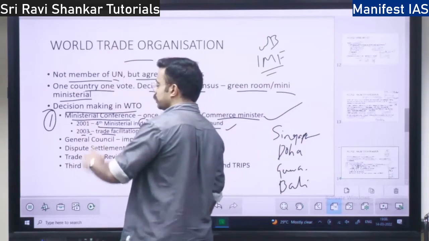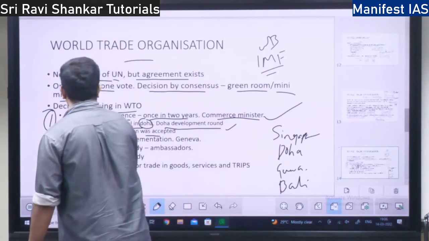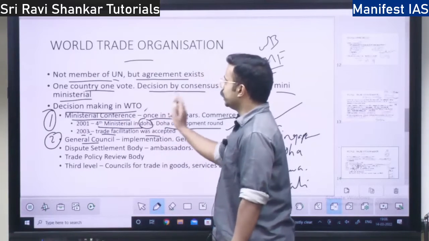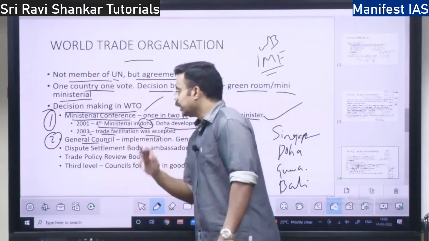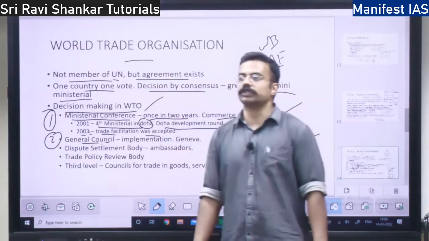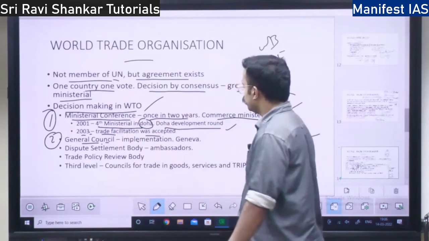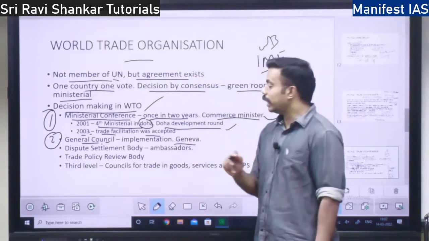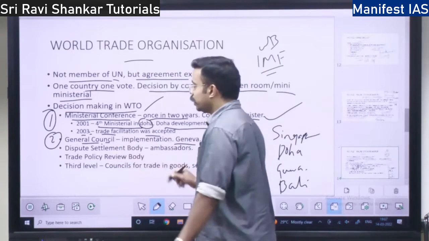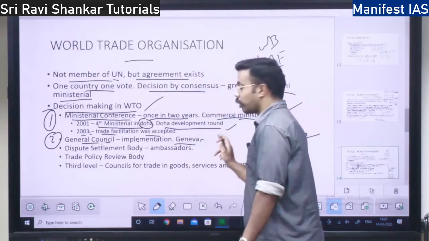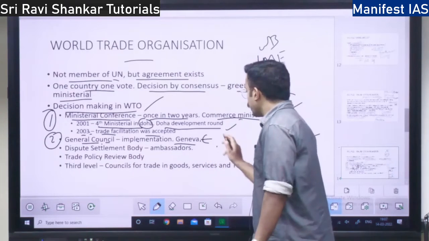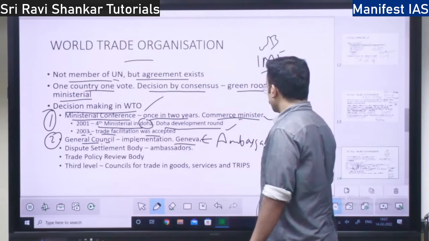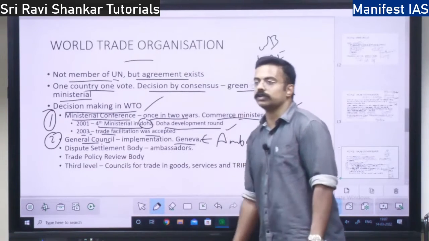General Council. The second level body is the General Council. Whatever decision is taken by the ministerial conference is implemented by the General Council, right? This General Council is also in Geneva. Here it is the Commerce Minister in the ministerial conference; in the General Council, ambassadors will go. Ambassadors of the countries will be representing in the General Council.